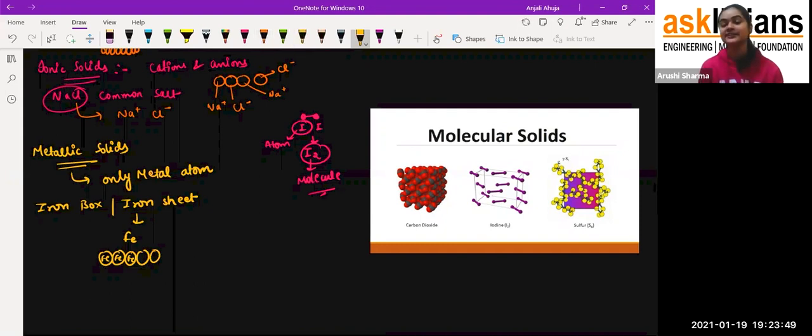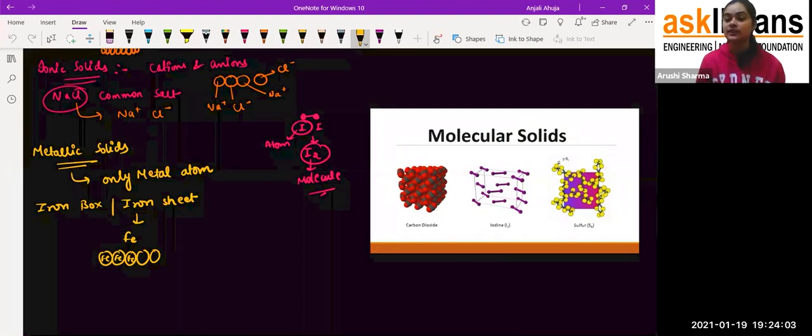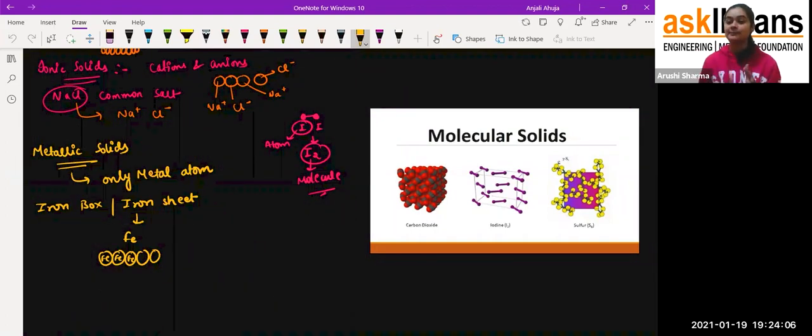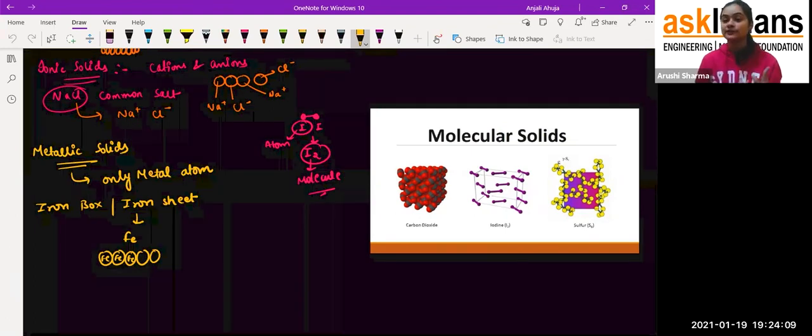Okay, so the last one is the covalent solids. Now you will say, ma'am, what is a covalent solid? So my dear students, you haven't studied bonding formation till now. For the covalent solid, you should just know that in this type of solid we get a giant type of structure. For example, diamond is there. So solids like diamond, they combine with the same type of atom, they will have a covalent bond in that. You'll learn what a covalent bond is.